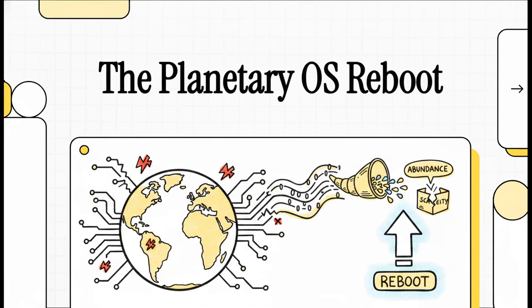We are diving into a truly fascinating concept drawn from some incredible recent analysis. I want you to imagine, just for a second, that our entire global economy, the way we trade, the way we resolve conflicts, how we distribute essential resources, is essentially just an operating system. And right now, that operating system is running on deeply, deeply outdated legacy code. It is crashing all around us. Today, we're exploring a detailed, hard-coded blueprint for a massive software upgrade. Okay, let's dive right in.